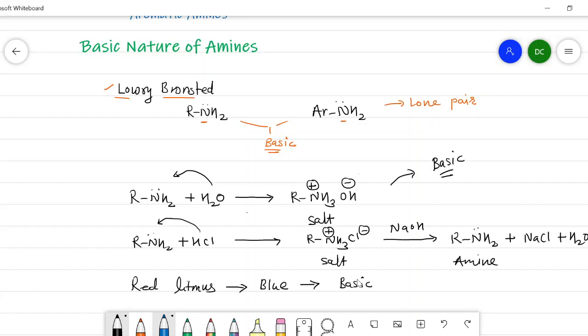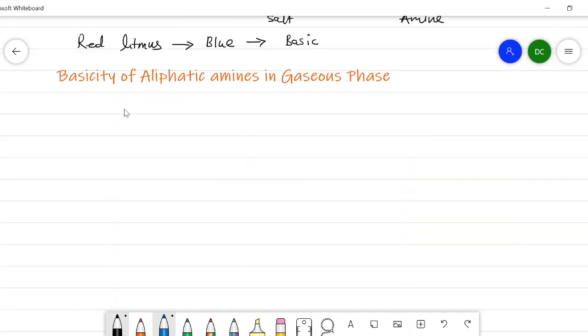Now we will see the basicity order of aliphatic amines in the gaseous phase. To study the basicity of aliphatic amines, we have to consider three effects. The first one is the inductive effect, the second one is the steric effect, and the third one is the solvation effect.